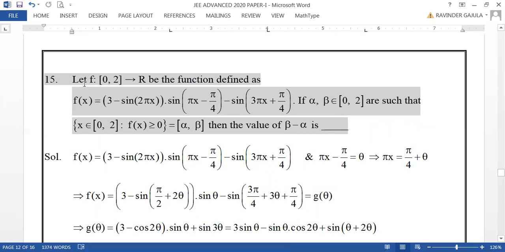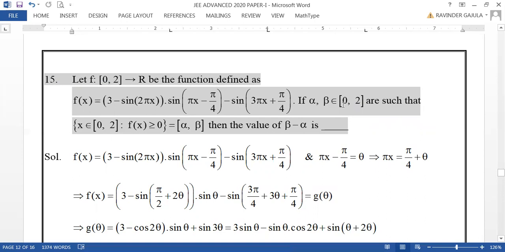This 15th one is: let f from [0, 2] as the domain to R as the codomain be a function defined as f of x equal to (3 minus sine 2 pi x) times sine of (pi x minus pi by 4) minus sine of (3 pi x plus pi by 4). This is the function f of x given.